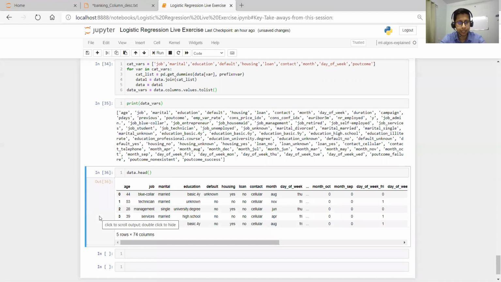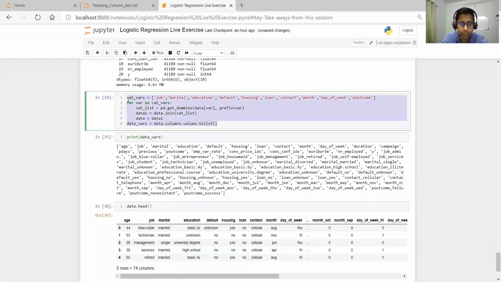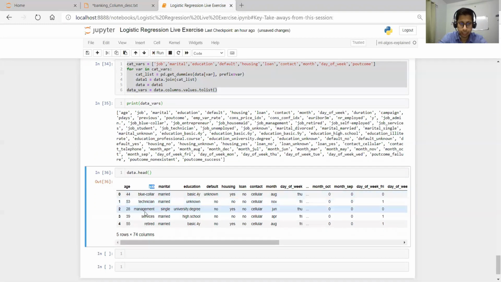So what we have done here is converted them to dummies. What does dummy mean? See here, now we have job blue-collar, technician, management.